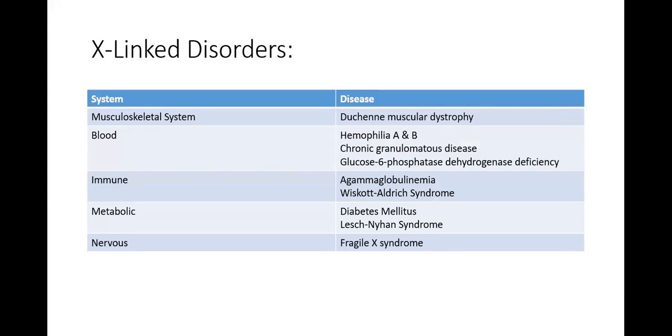These are the X-linked disorders. In the musculoskeletal system, Duchenne muscular dystrophy is an X-linked disorder. In the blood, hemophilia A and hemophilia B, chronic granulomatous disease, glucose 6-phosphate dehydrogenase deficiency, agammaglobulinemia, Wiskott-Aldrich syndrome. These are the immune-mediated diseases. Metabolic diseases are diabetes mellitus, Lesch-Nyhan syndrome, and in the nervous system, Fragile X syndrome. Fragile X syndrome, I told you yesterday, occurs when there are tandem repeats which have become more than normal. So that gives rise to Fragile X syndrome.